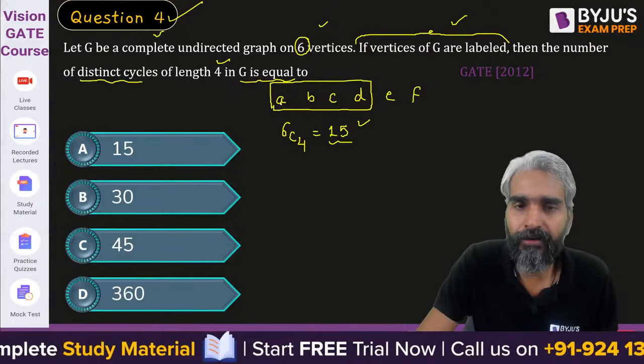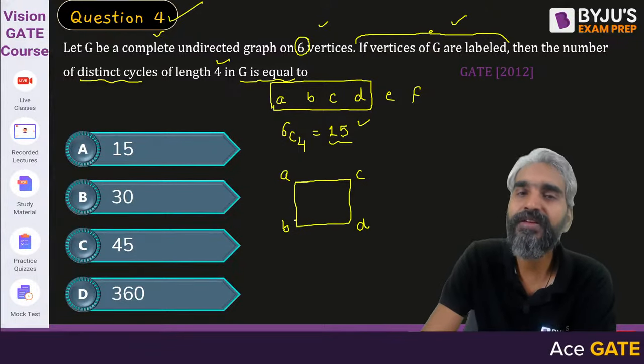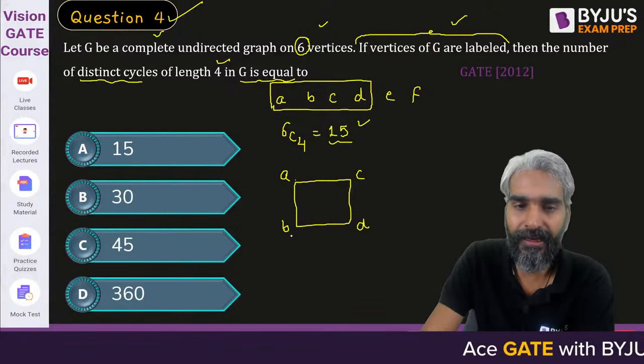Please try to understand. Let me explain what the logic is. So this is A, B, C, D. So this is one cycle. After A, on one side of A we have B, on another side of A we have C, right? Now, another one is this. Please try to understand this. Sir, do you realize that in this particular case, on one side of A we have B, on the other side of A we have D.